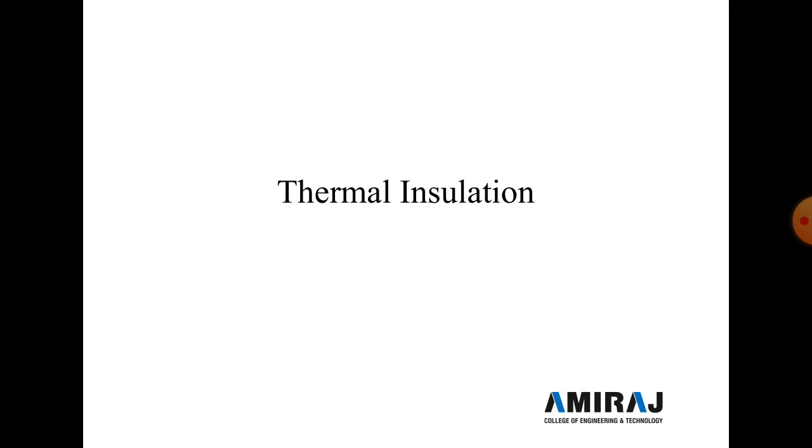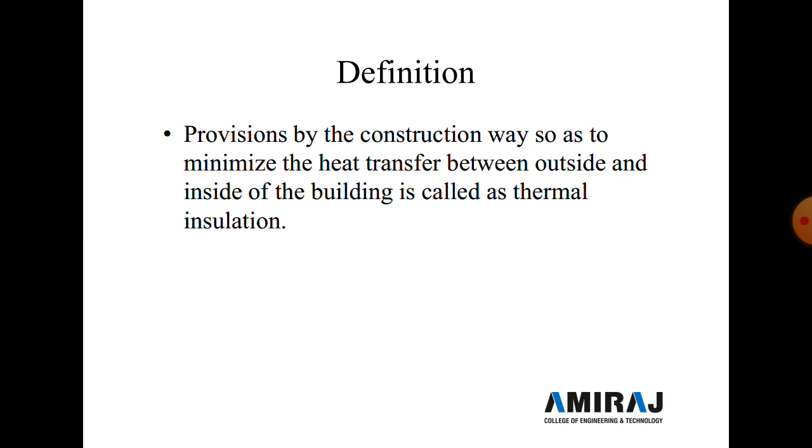Now the next important topic we discuss is thermal insulation. So here the provision made by construction so as to minimize the heat transfer between the outside and inside of the building is called thermal insulation. The main purpose of thermal insulation is to maintain the inside temperature of the room of a building, which imparts great comfort to the occupants and minimizes extreme atmospheric conditions like heat or cold. So here we adjust or maintain the temperature inner side as compared to the outer side.